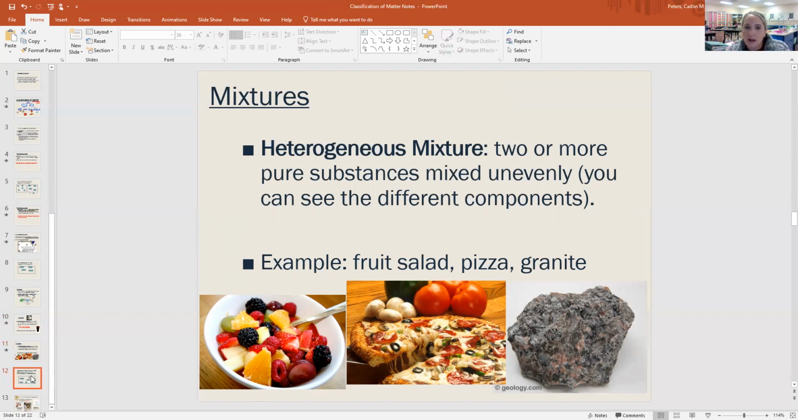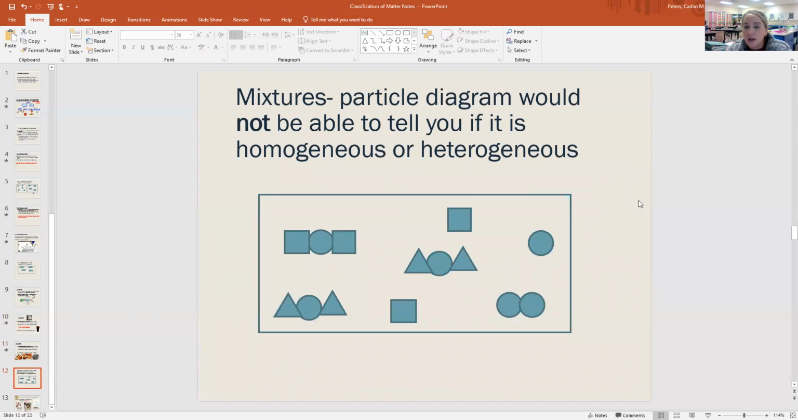And if we were to look at a particle diagram of a mixture, you can't tell from a particle diagram if it's homogeneous or heterogeneous, but you can tell it's a mixture because there's different stuff in there. Like here's one type of compound, but then here's another type of compound, and then here's an element, and here's another element. So it's not all the same thing in the diagram, versus an element would just have one shape in the box, and a compound would have two shapes, but it'd be all the same type of molecule in there. Mixtures have different stuff.